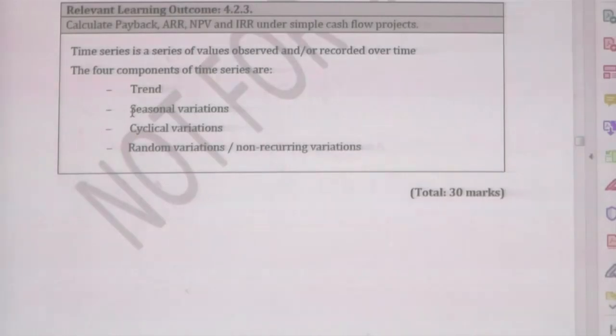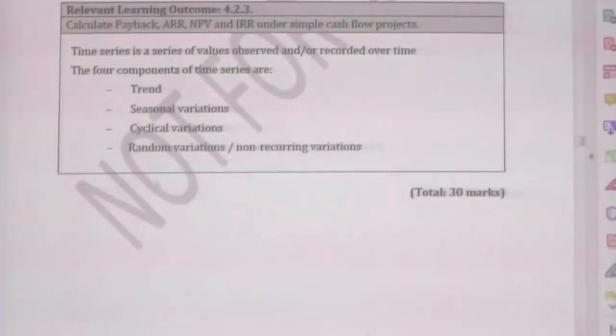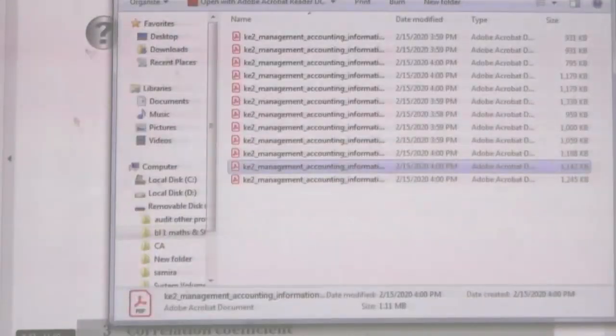This is that four. This type of question will be tested in the exam. Sometimes you have to write down short answers, or sometimes you have to drag the correct answer from the list of answers, or you have to underline. That type of paper will be given this time. Therefore it is better to practice more MCQ questions from the past syllabus. Now I will select another past paper.